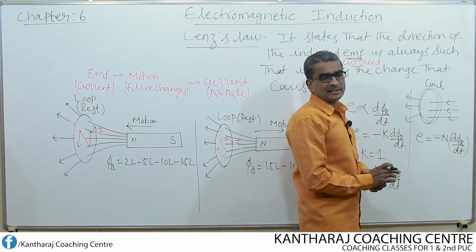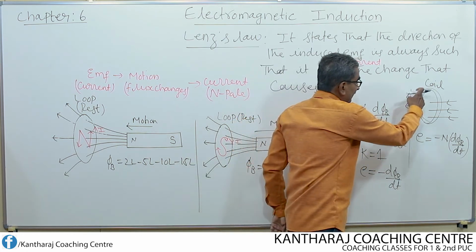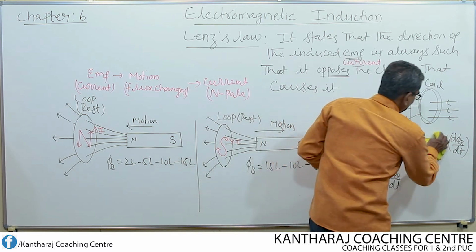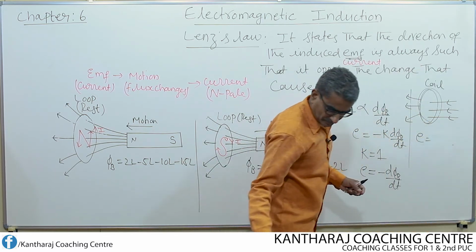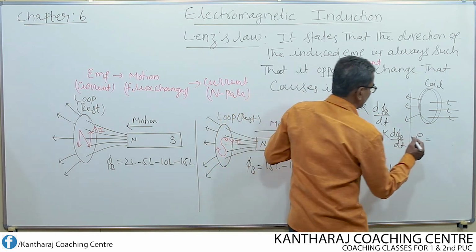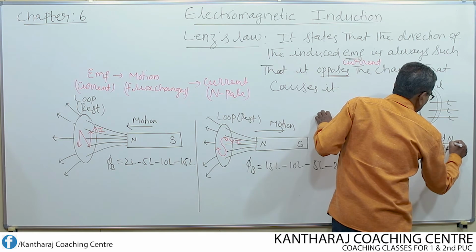N refers to what? N refers to the number of turns in the coil. Or else this can also be written like this: E equal to minus d by dt N into phi b.